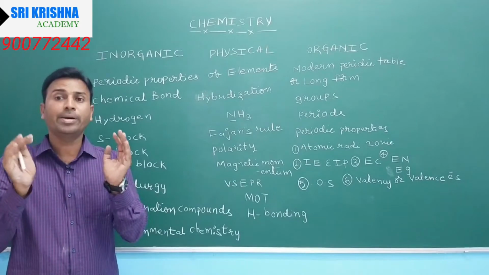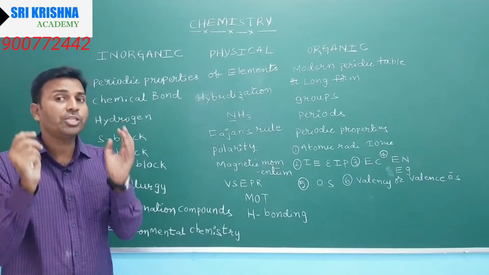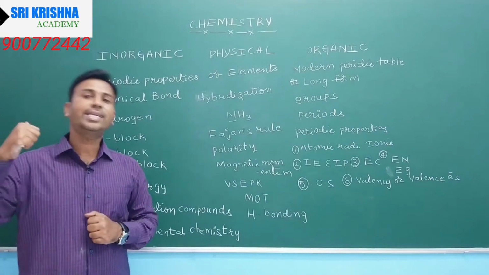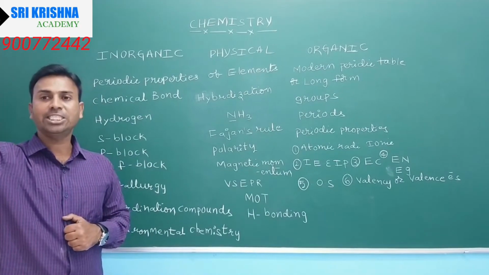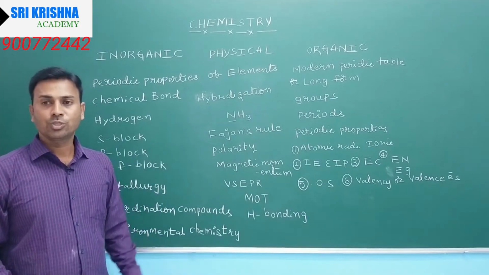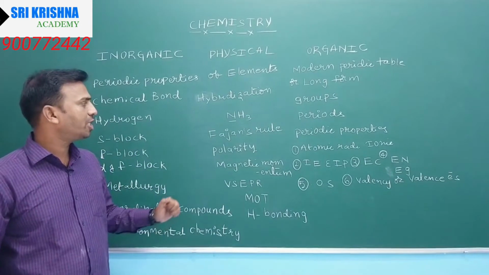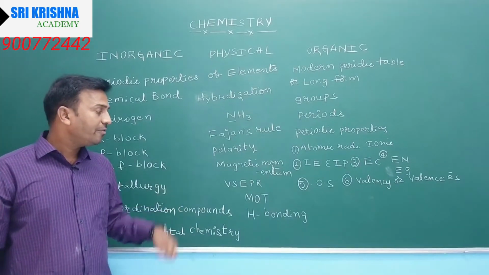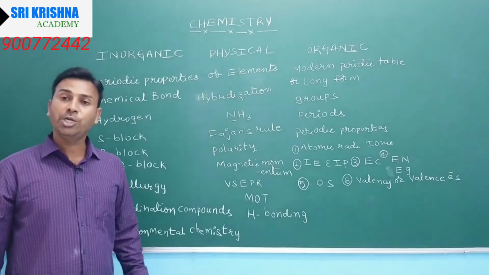They don't remember how to find it, but I have one technique by which we can solve the hybridization of the central atom of any molecule. The direct questions from chemical bonding are on hybridization, Fajan's rule, polarity, magnetic moment, VSEPR, molecular orbital theory, and hydrogen bonding.